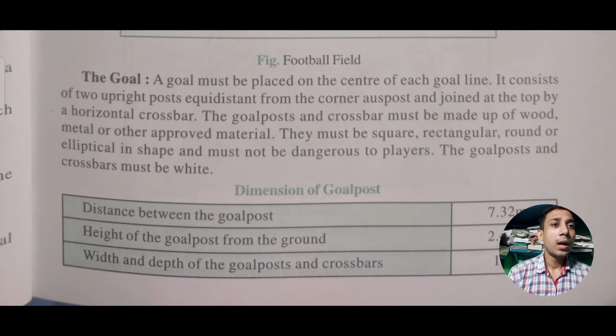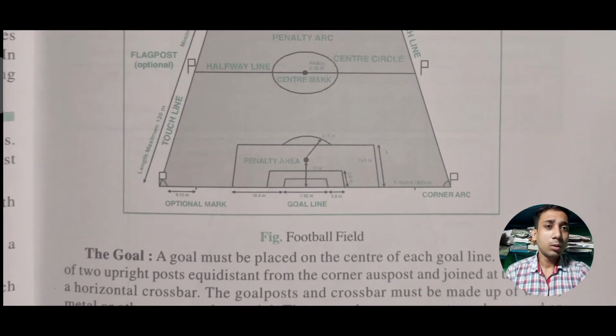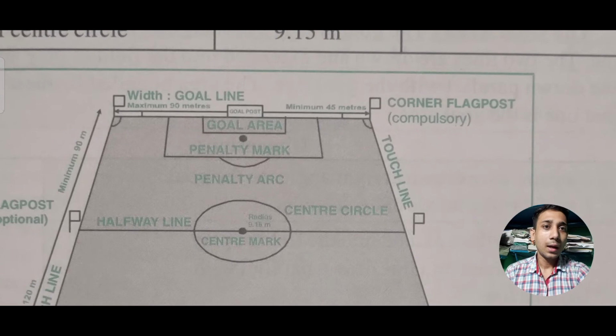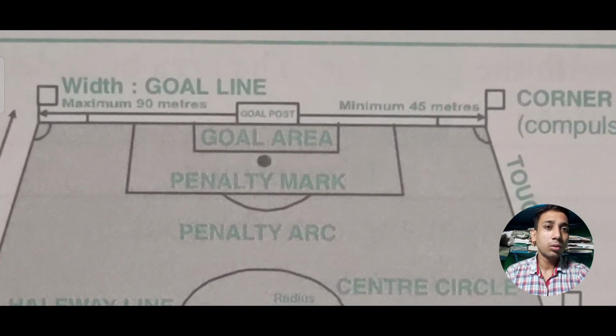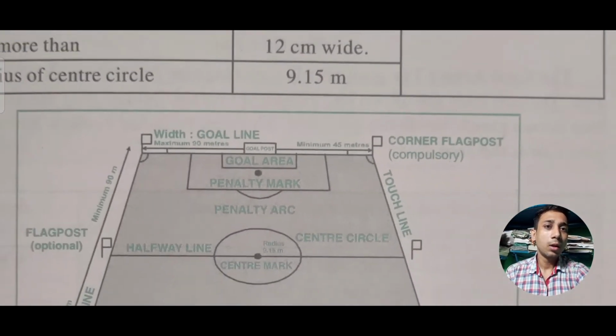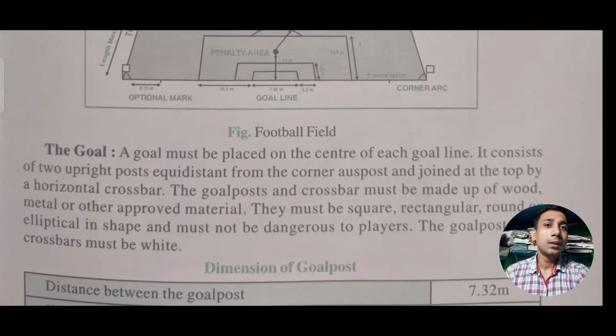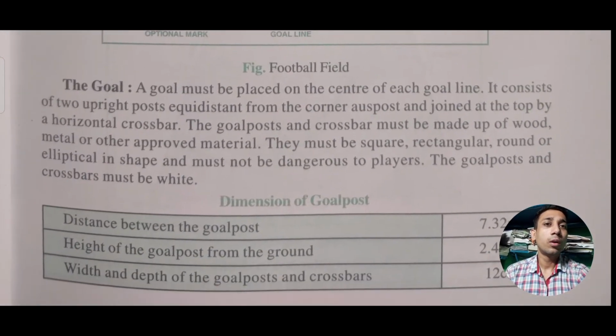They must be square, rectangular, round or elliptical in shape and must not be dangerous to players. So as we can see here, you can see the goal post and goal area. That is the goal, and there are certain rules for making it.